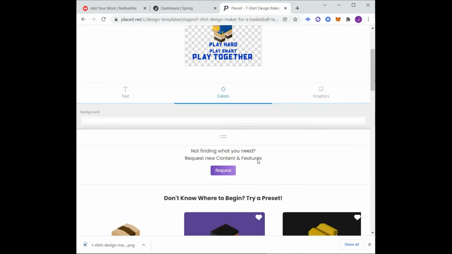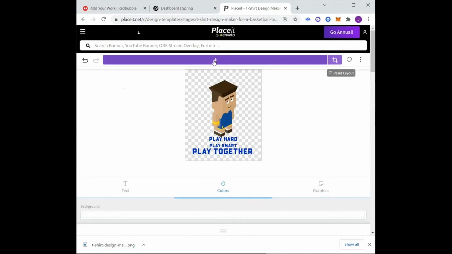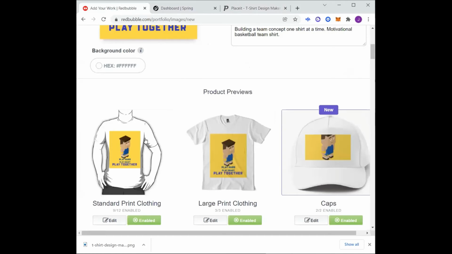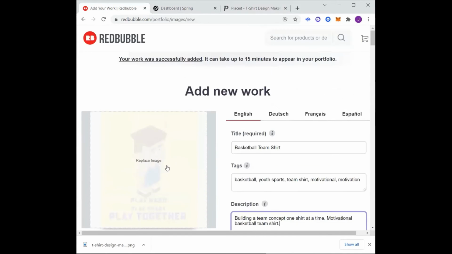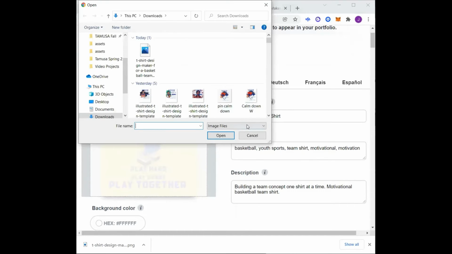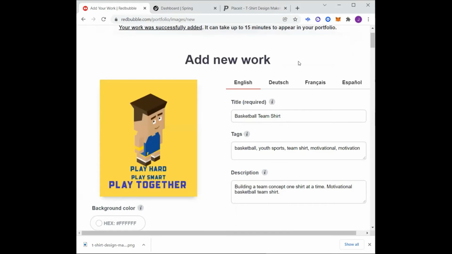So what I'm going to do is I'm going to download it again, and you can see the difference. One thing that this allows you to do is that in the previous picture, you notice that it has the yellow background on all of them. And you know, that just stuck out too much for me. So that's why I went back and changed it. But I'm kind of not liking it. So I'm going to replace this image. Right. That's all that. You can see some other designs I had there.